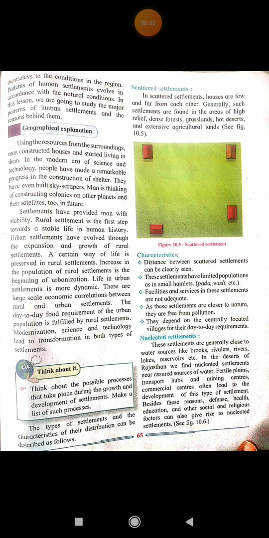Let us see now the next type of settlement, that is nucleated settlements. These settlements are generally close to water sources like brooks, rivulets, rivers, lakes, reservoirs, etc. So remember, whenever you find settlements nearby water resources, these are called nucleated settlements. In the deserts of Rajasthan, we find nucleated settlements near assured sources of water. So even in desert areas, if you go, you will find such nucleated settlements. They are settled nearby the sources of water.